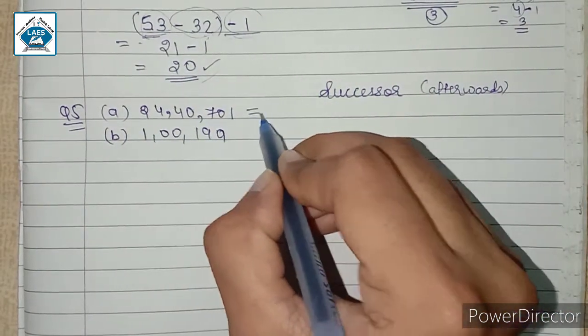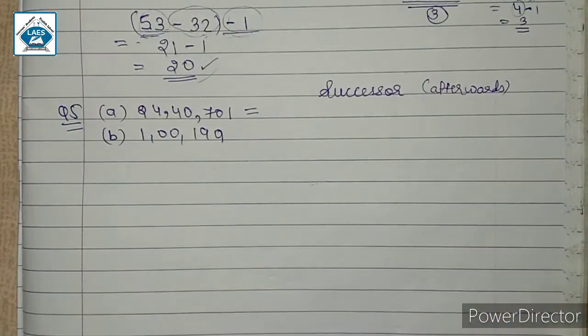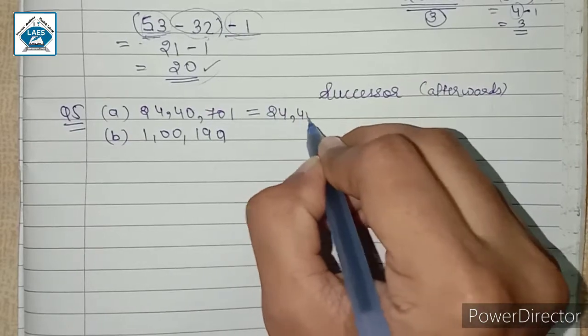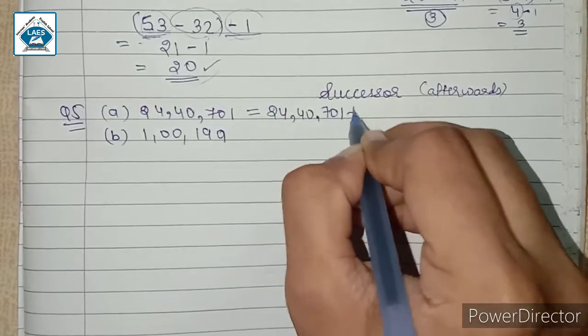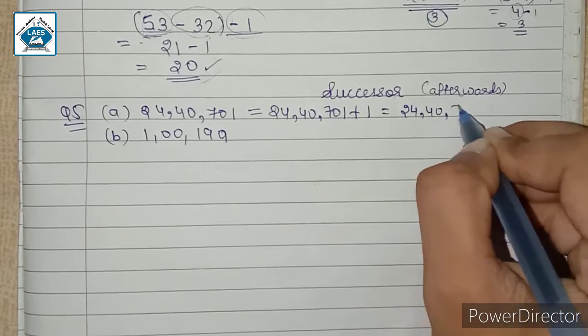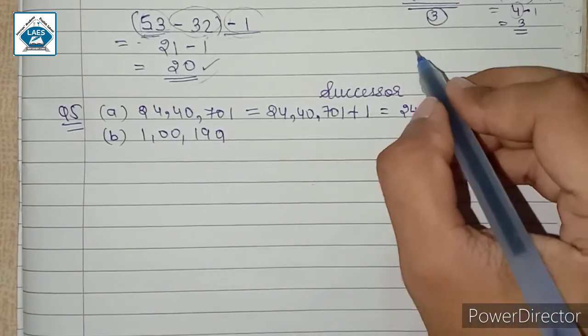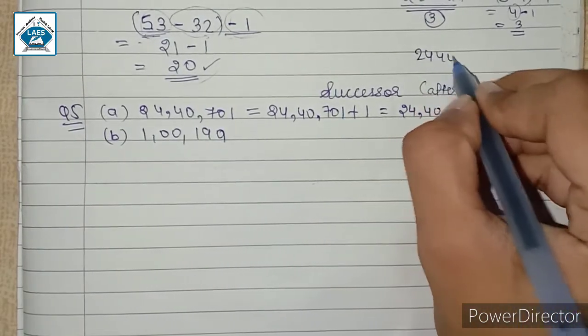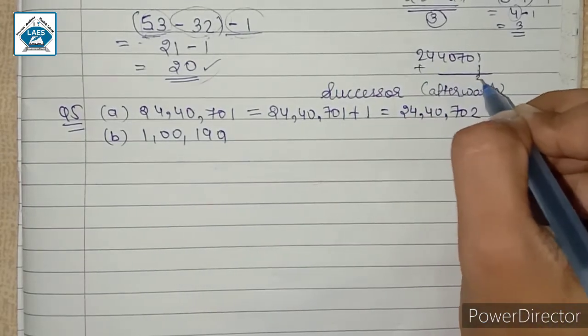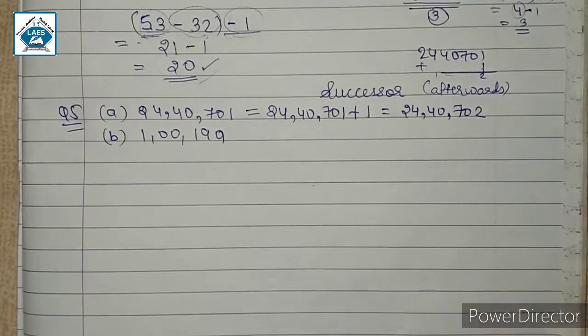So for finding the successor of this number, which is 24,40,701, we will simply add 1 to this number. So here we have 24,40,701 plus 1, which is equal to 24,40,702. इसको अगर इस तरह से लिखेंगे, and when we do plus 1, so 1 plus 1 is 2, and remaining all numbers come as it is.